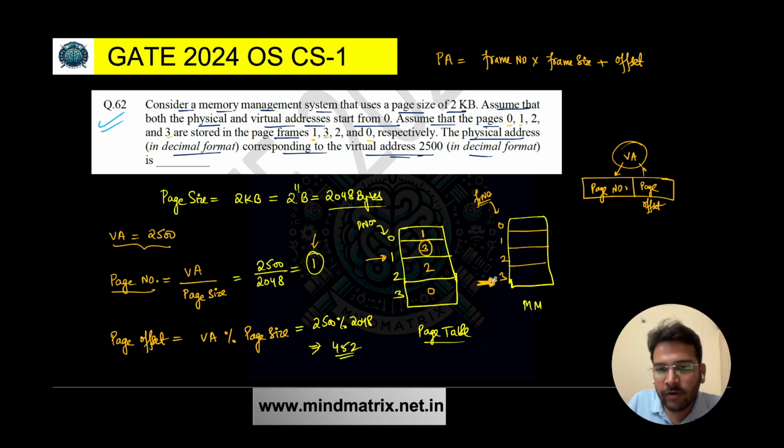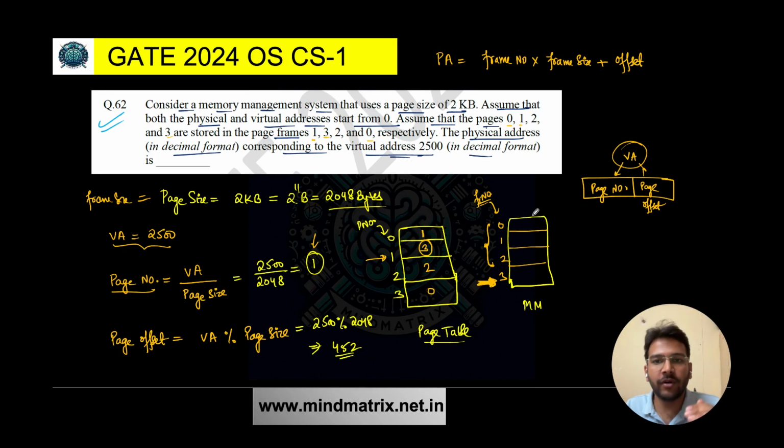Now if I want to reach this frame number 3, first see how many frames I have crossed. That means on top of frame number 3, how many frames are there? 3 are there. 0, 1, 2, 3 frames are there. And in every frame, we know the frame size. Page size is nothing but the frame size. In paging, frame size is equal to page size. So on top of frame number 3, we have 3 frames.